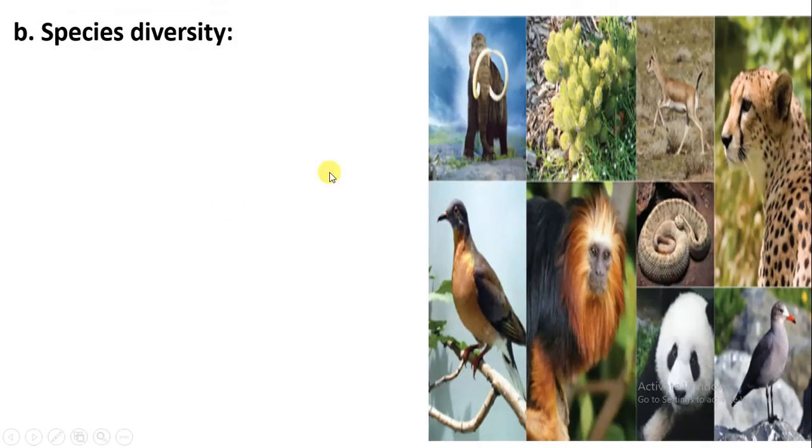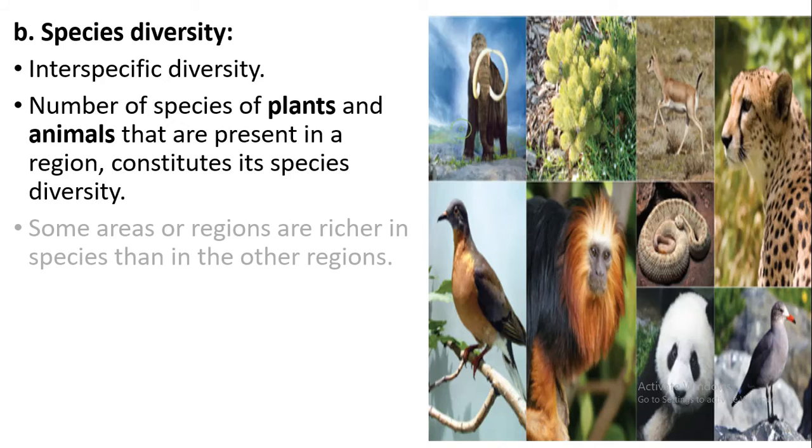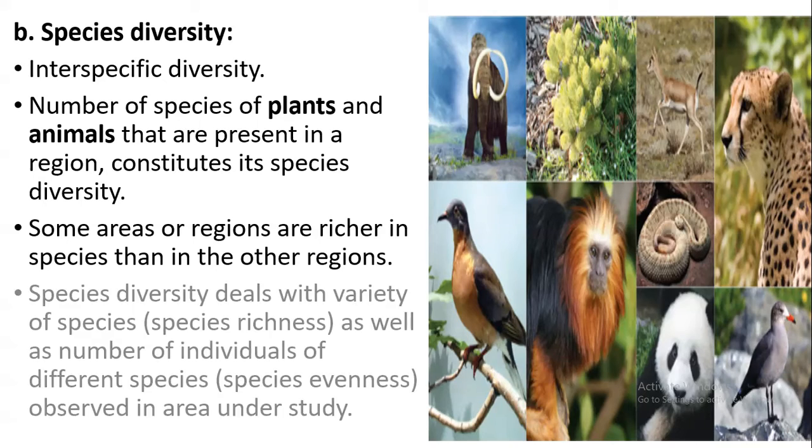Here the next is about the species diversity. Here we can say this is interspecific diversity because it is not within the species, it is outside the species. So there is a huge diversity seen in the plants also and in the animals also present in a region, which constitutes species diversity. There are some areas where more rich species will be seen and some areas where fewer species will be seen.